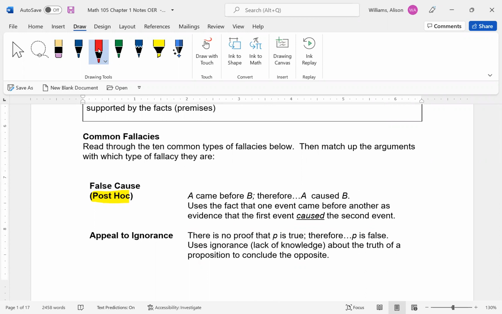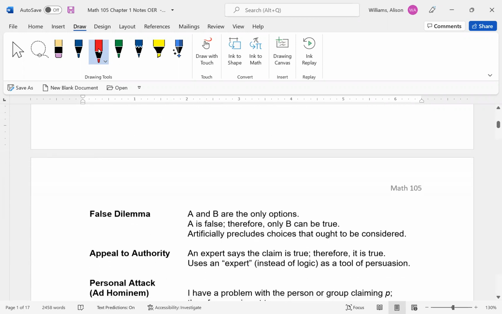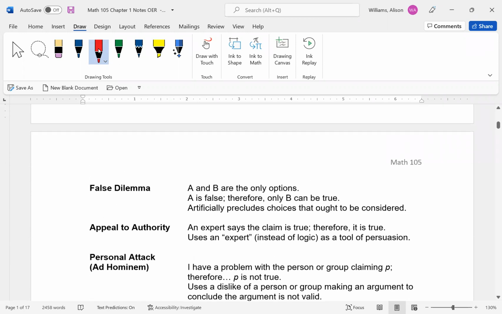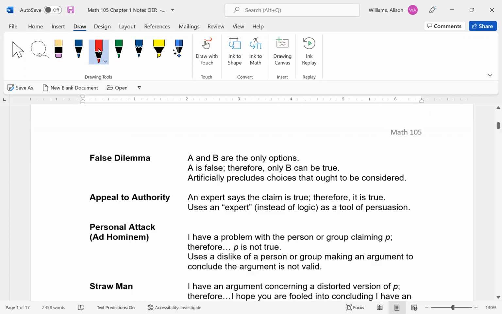False dilemma. A and B are the only options. So we're limiting ourselves to two options. A is false, therefore B must be true. It's this idea that you restrict the argument to only having two options. And that's not always the case. There's not always just a two option scenario. So it's restricting that argument to have two options, and therefore you're saying, well, since this one's not true, the other one must be.